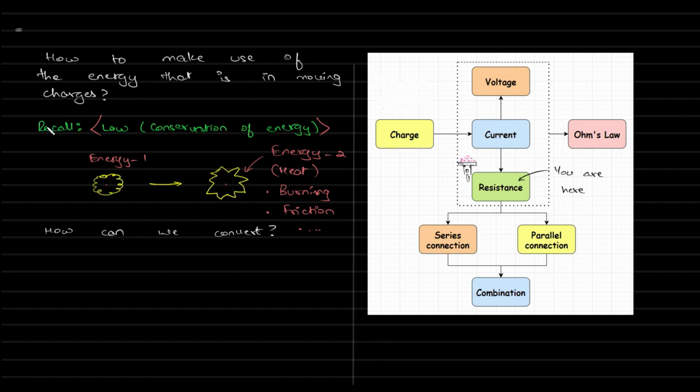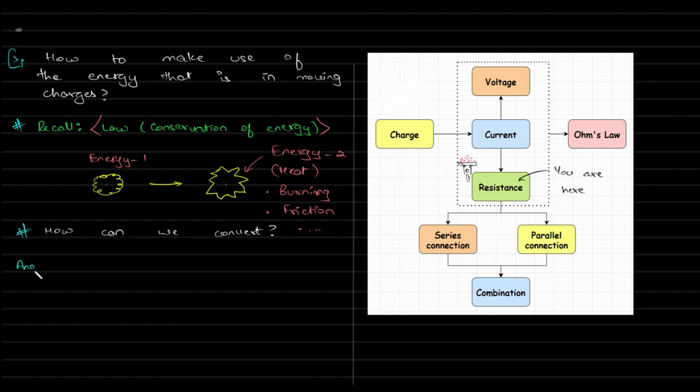But that's not what I wanted to discuss. This is not the main thing. The question is, how do we convert it? We have to convert it, yes. How do we convert it? And how do we convert the energy that is flowing in the form of electrons that is moving around? How do you convert that energy? This is the question which we have to discuss as per this chapter.